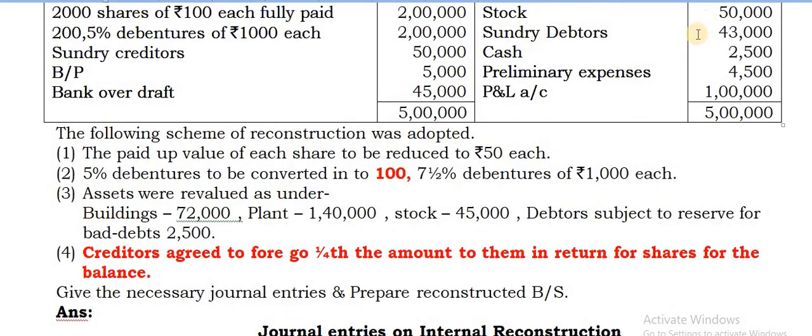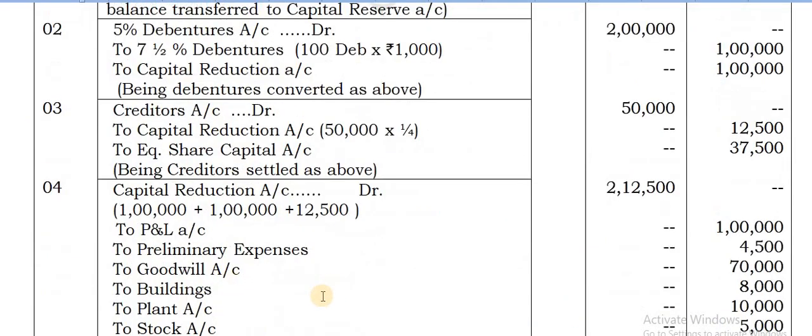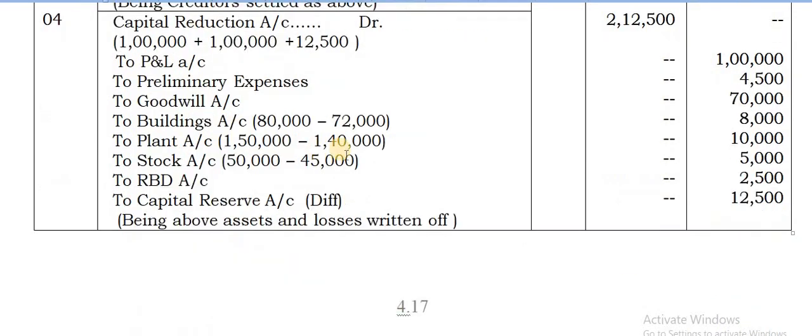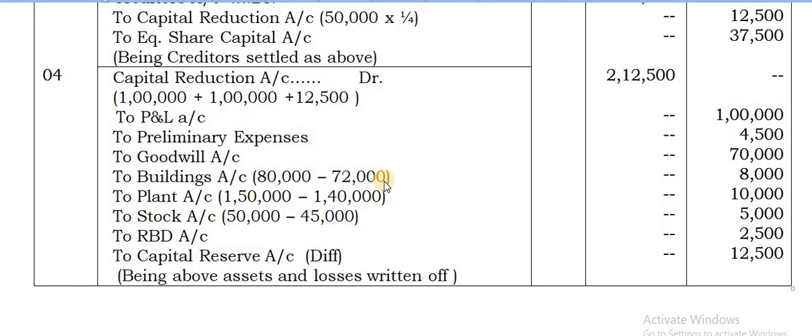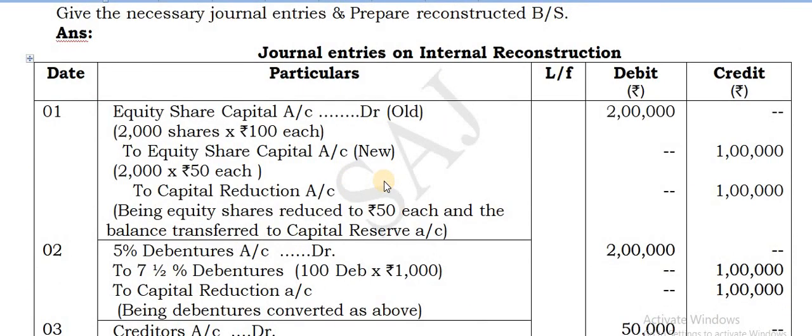So this amount and this amount, say 80,000 buildings minus 72,000. So balance you are getting 8,000. That is how to be taken there. So if all you require, you can consider like this. You can write that also. That is the differences. So you can pause and complete the journal entries. Next we shall go for a balance sheet.